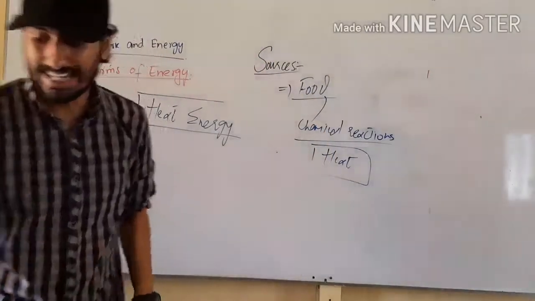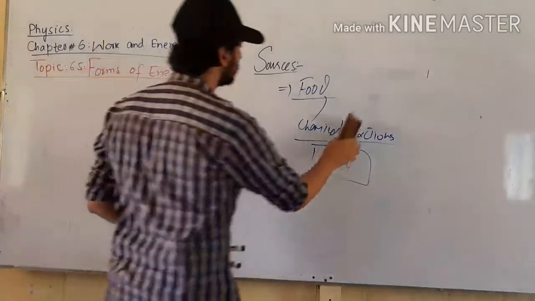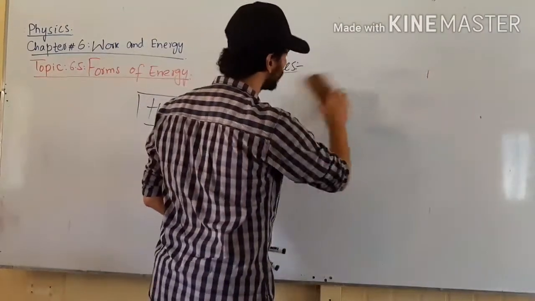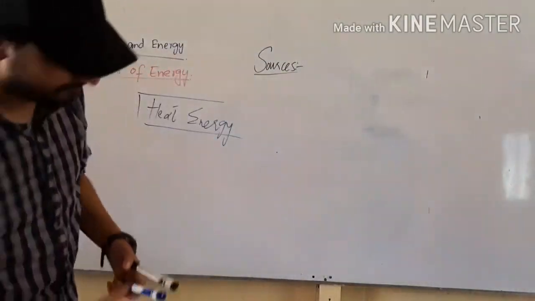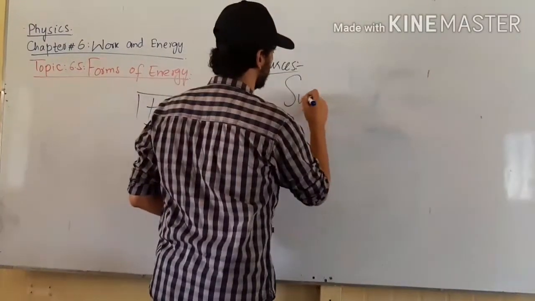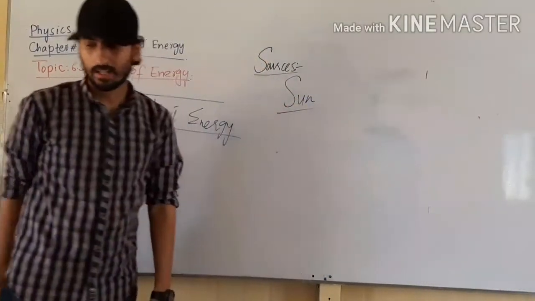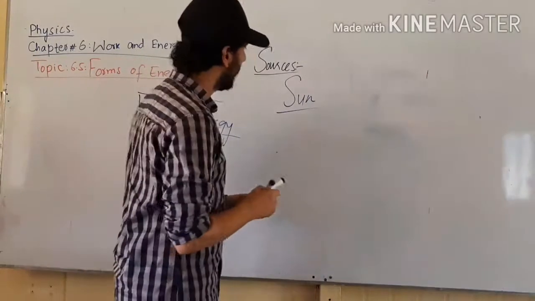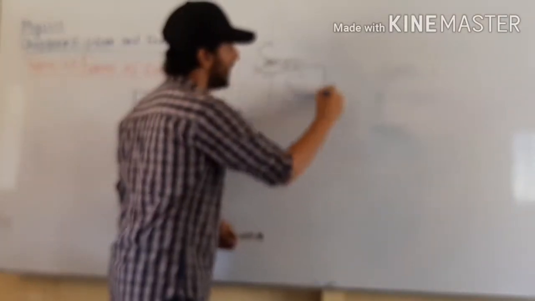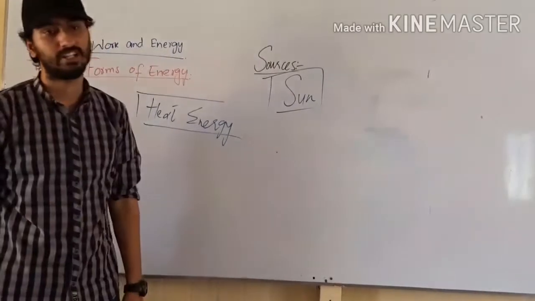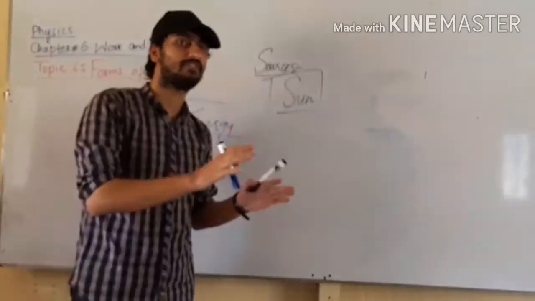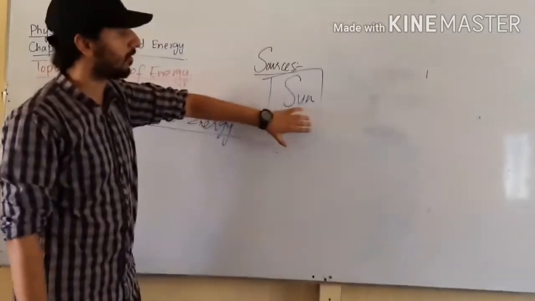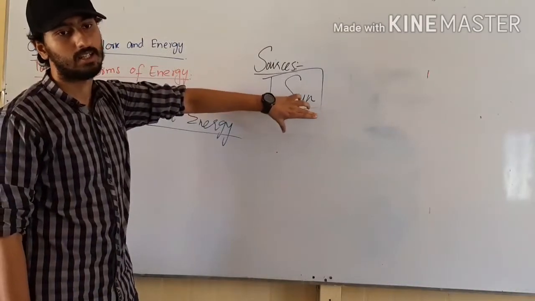Now, what is the major source of heat? The major source of heat is the sun. Sun is the major source of heat, and we know that we get a lot of heat energy. Almost all forms of heat energy are obtained from the major source, which is the sun.